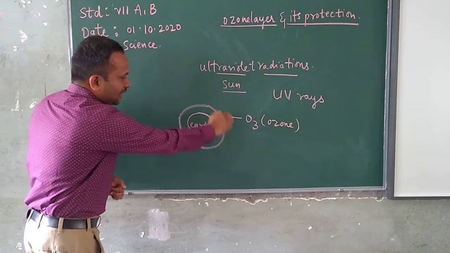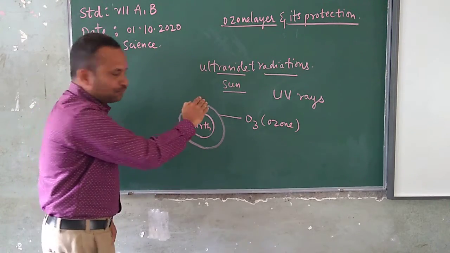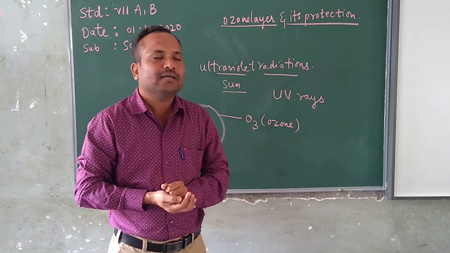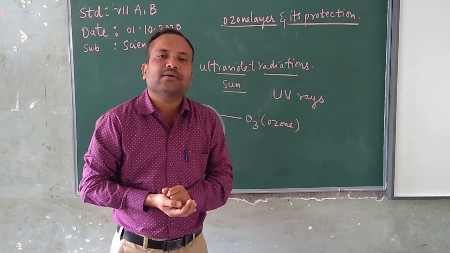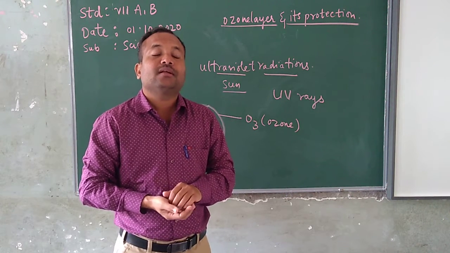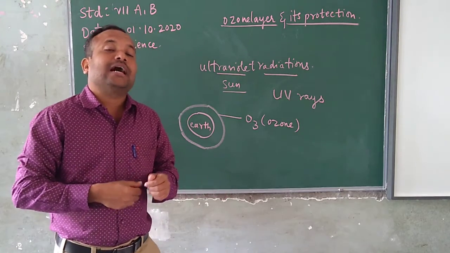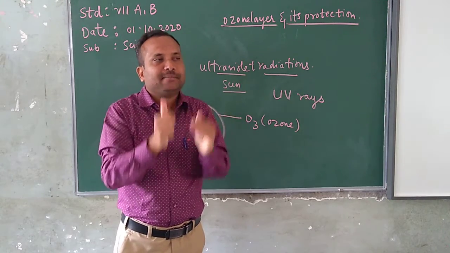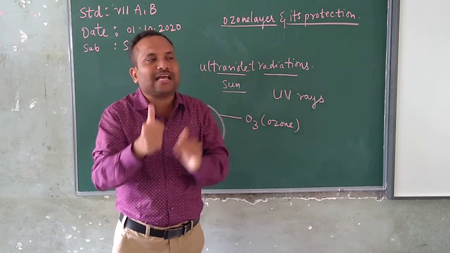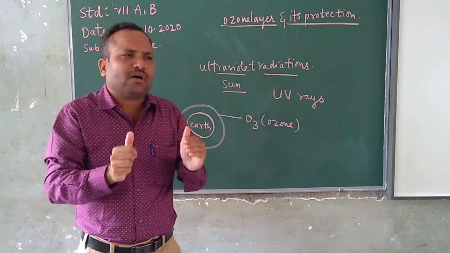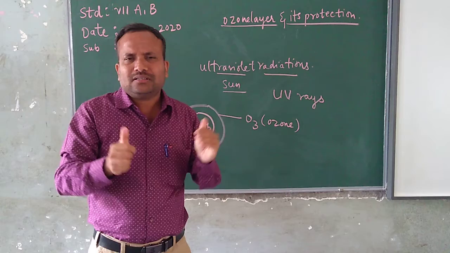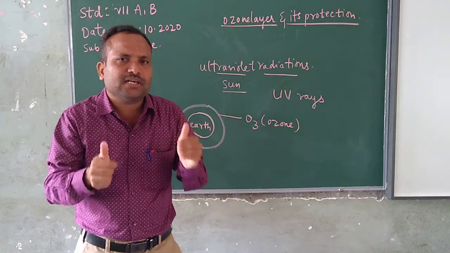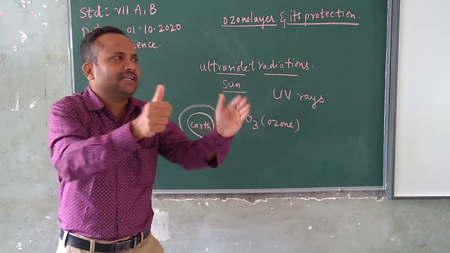A thin layer which is covering and surrounding the entire earth, protecting our earth from the harmful, dangerous ultraviolet radiations coming from the sun. It will protect the animals, plants, crops, microorganisms, birds and all. The entire living organisms on the earth are being protected from the harmful radiations coming from the sun. These harmful radiations are nothing but the ultraviolet radiations.